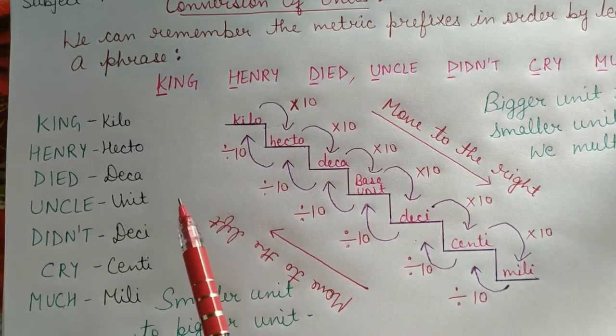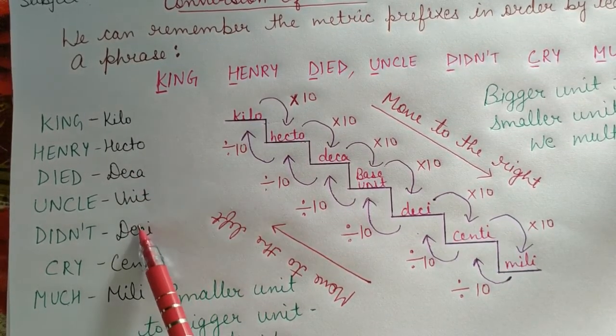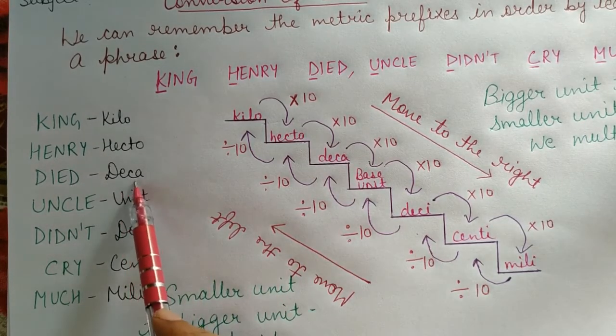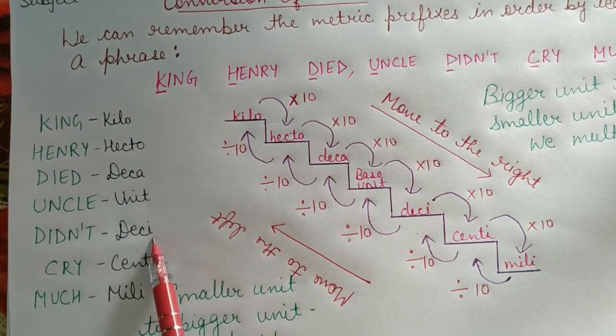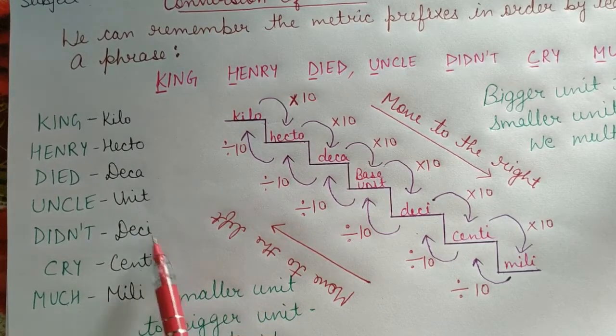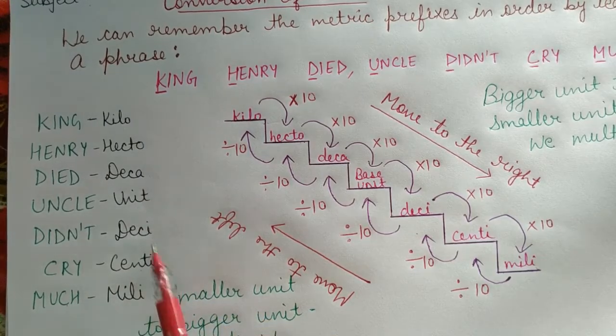Now here you can see this deca and deci are both represented by D. So you might get confused about which one will come earlier. Just remember, this might work for you, that there is a difference of A and I in deca and deci. A comes before I, so A will come earlier and I will come later. So deca will come earlier and deci will come later.